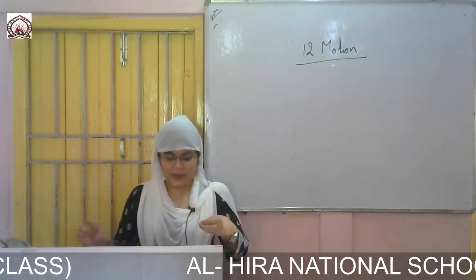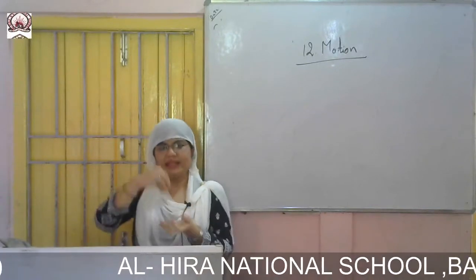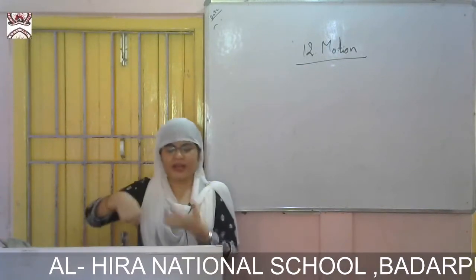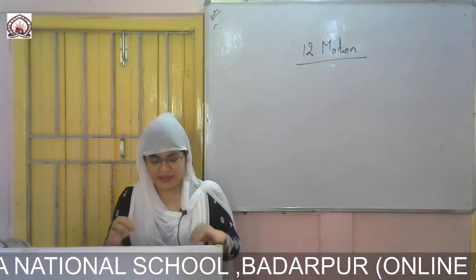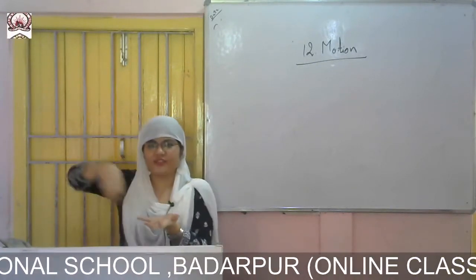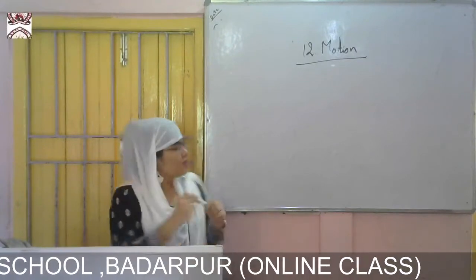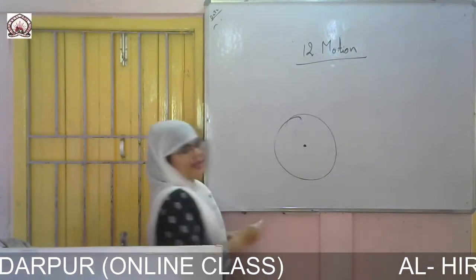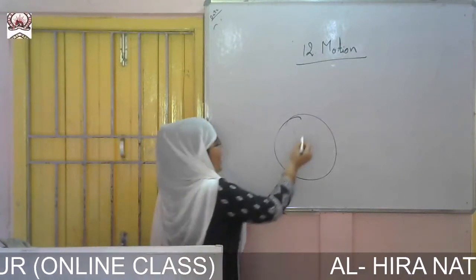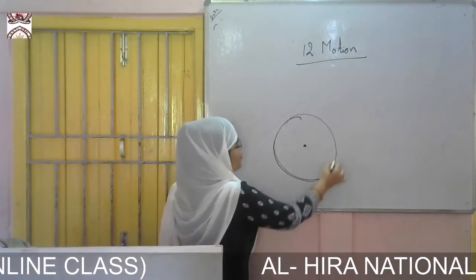Suppose you stand at the center of a circular track, okay. Suppose this is a circle and you are standing here. What happens when the athlete is moving around you?